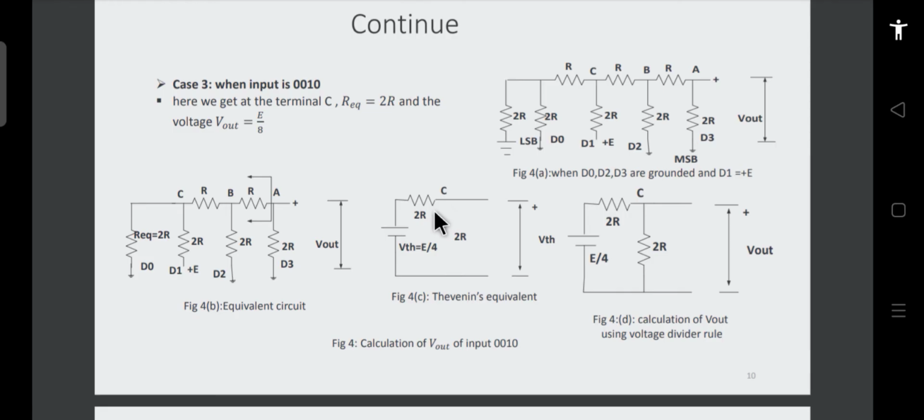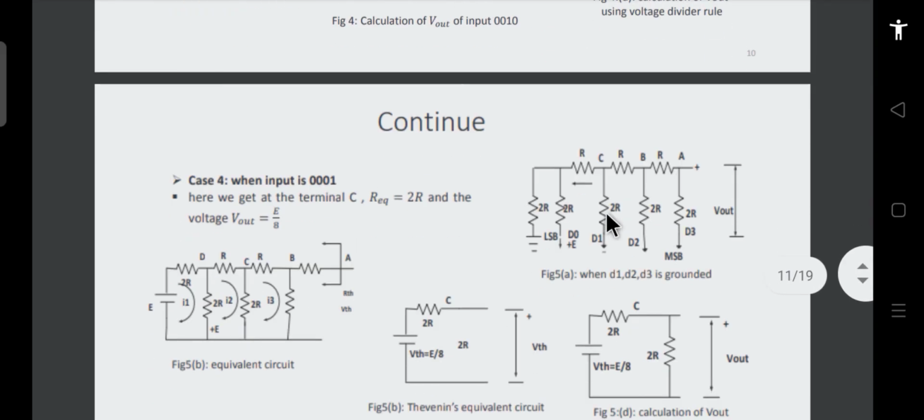So in whichever case you find, the Thevenin's resistance will always be equal to 2R, whereas the voltage keeps on decreasing. So for the MSB it was E by 2, then for the next bit it was E by 4, and for this it will become E by 8. So you can see that if this is E by 4 and these two resistances are in series like this, then the voltage across this resistance will be E by 8. So this is what I was telling you.